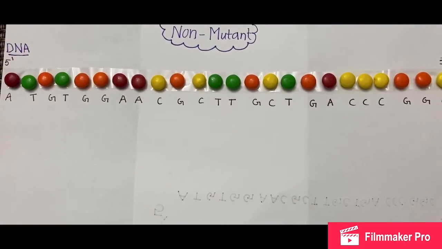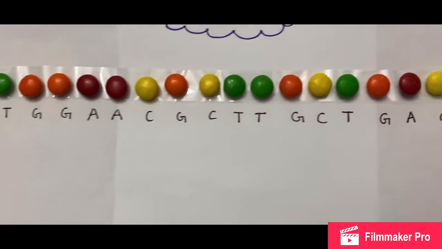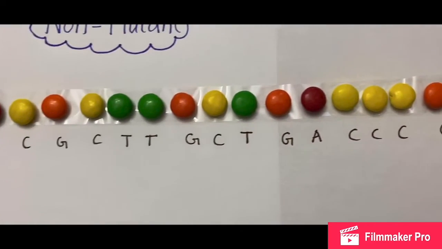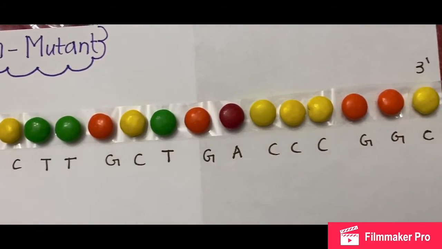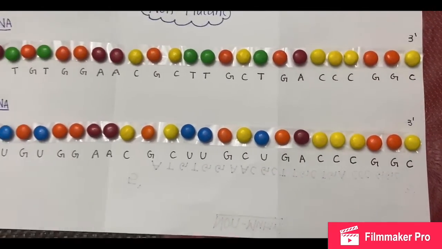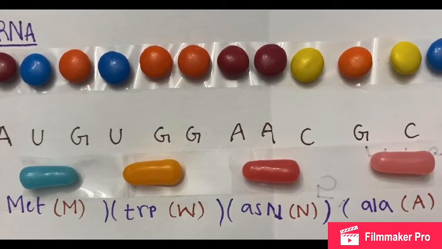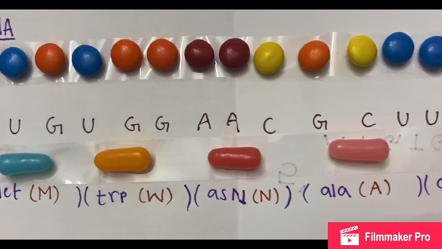Starting with the non-mutant sequence, here we have a DNA sequence from 5' to 3' direction, and we have to replace thymine with uracil in the messenger RNA, and this is how the mRNA looks. The messenger RNA codons are translated to add amino acids onto the polypeptide chain.